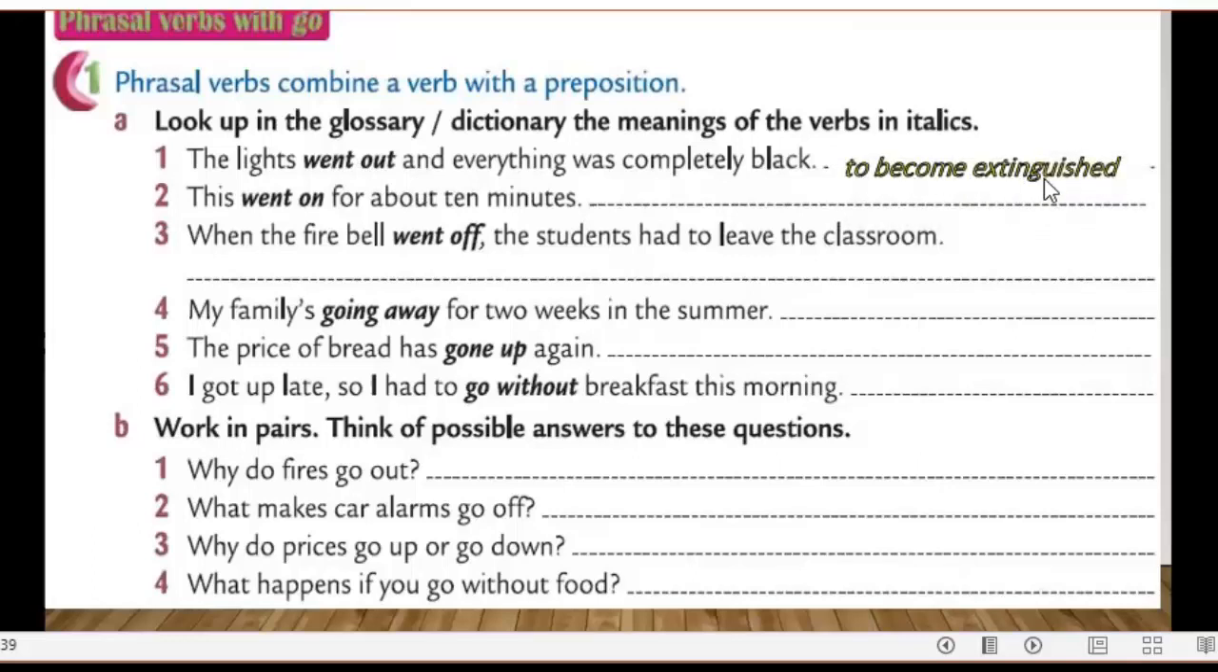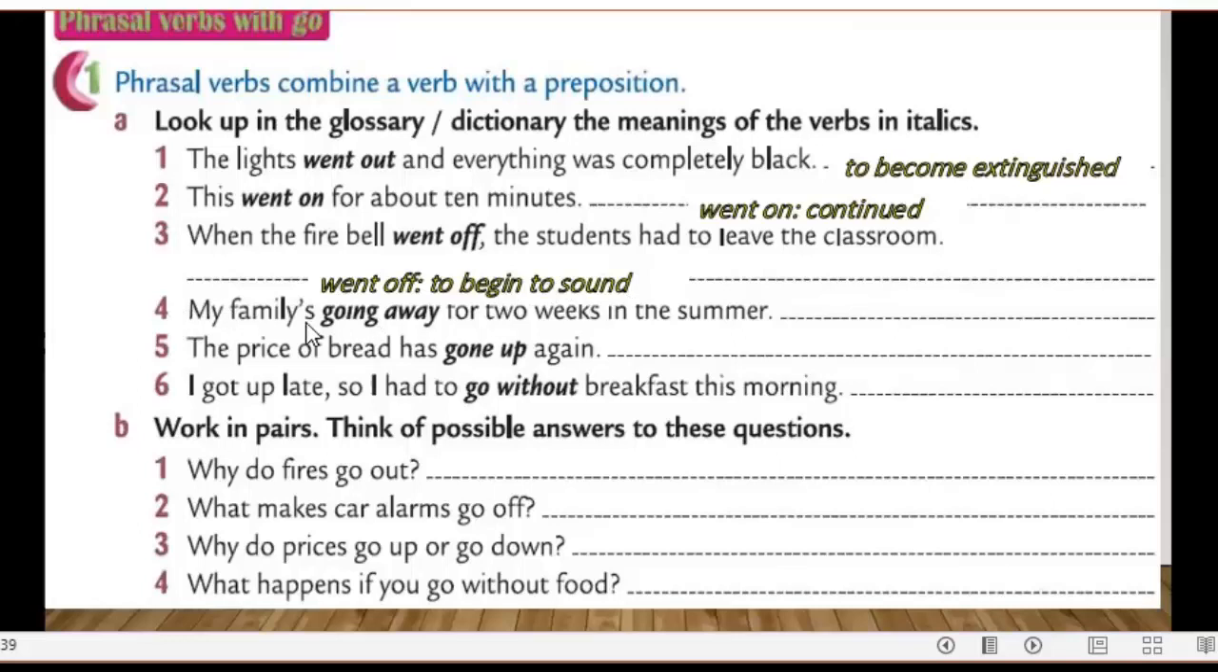Excellent. To be extinguished. Number two, this went on for about 10 minutes. It means continued. When the fire bell went off, the students had to leave the classroom. It's very easy here. What's the meaning of went off? Excellent. It means to begin to sound.